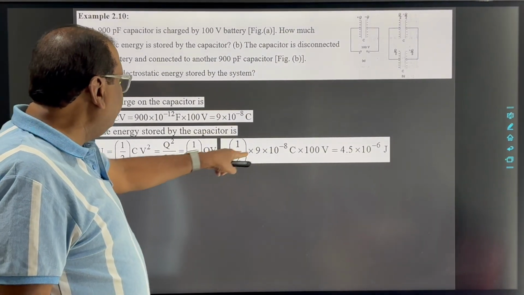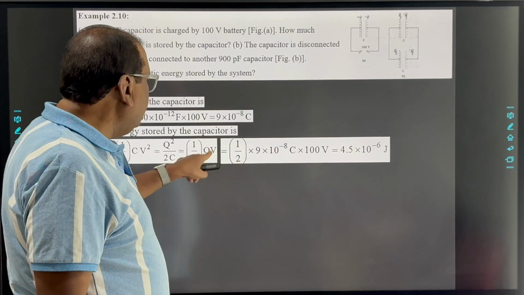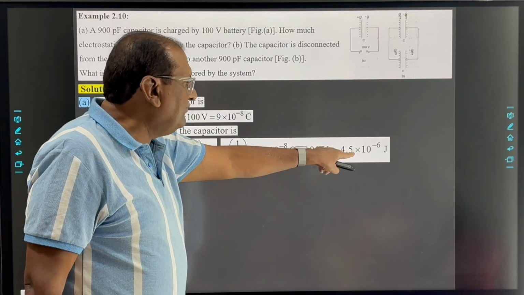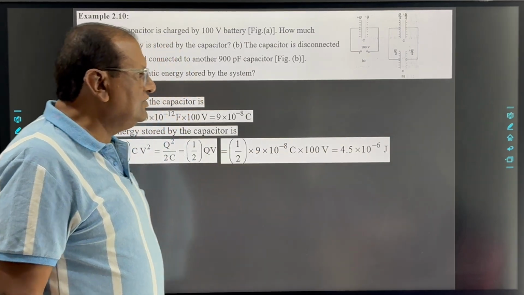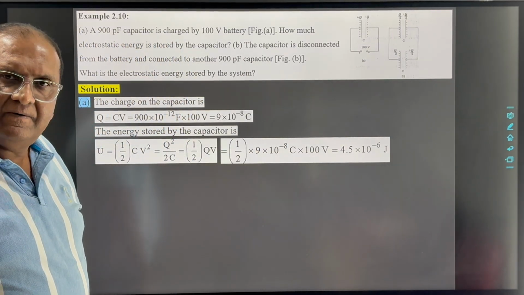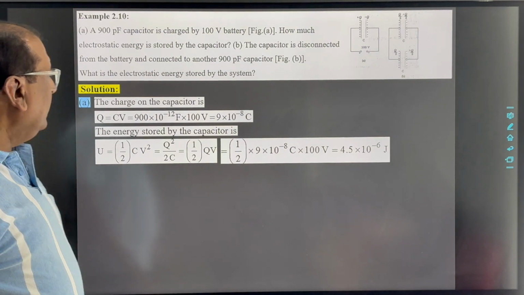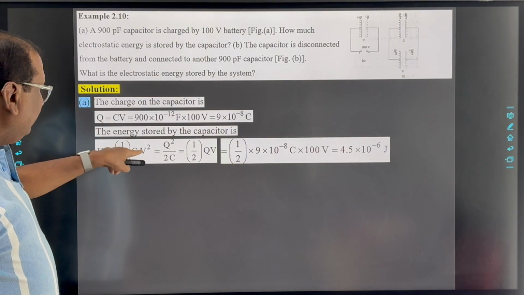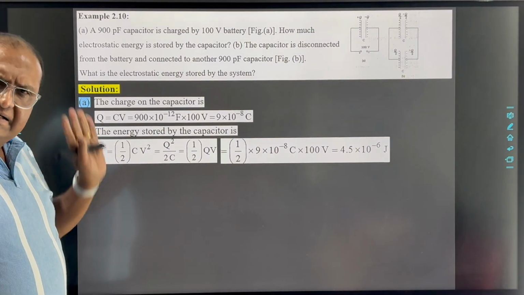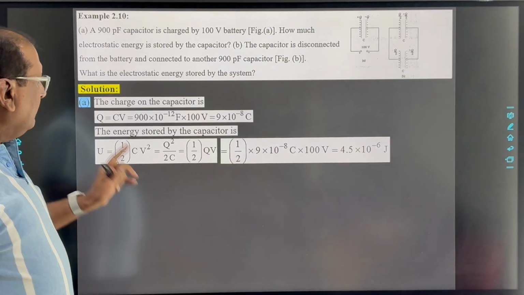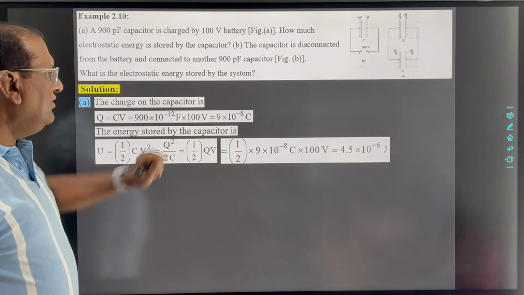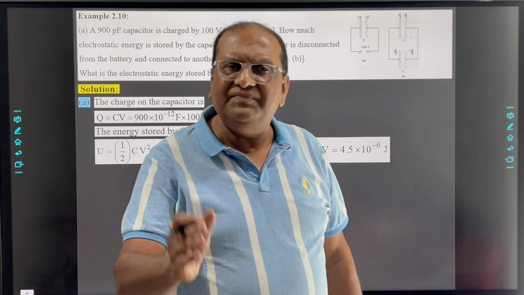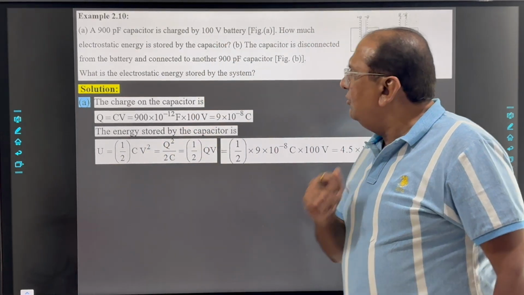So half the value of Q into V. So you will get the answer 4.5 into 10 raised to minus 6 joule. Right? Okay. Here you can also calculate by substituting the values of C and V. You will get the same answer. Right? But first we calculated Q here because it is useful to calculate the second part of this example.